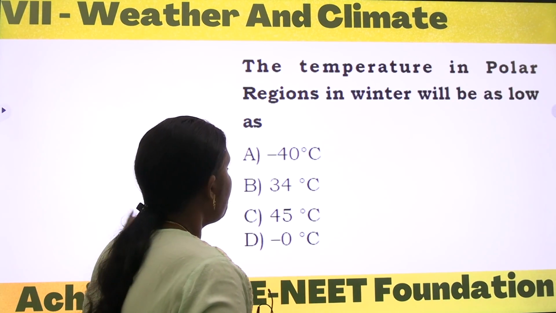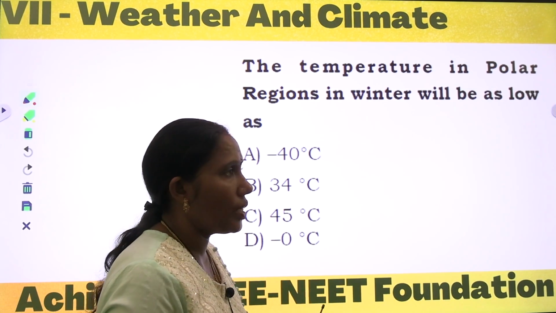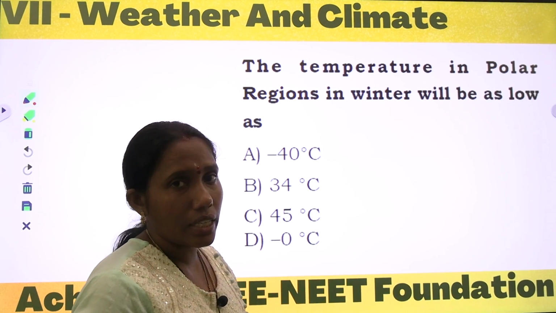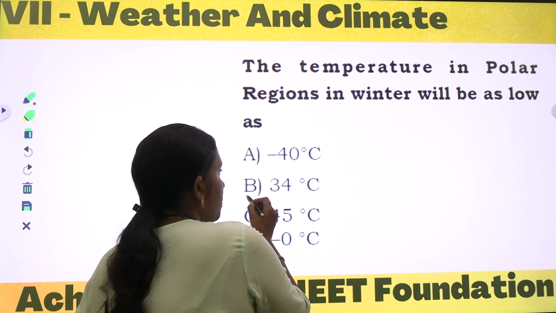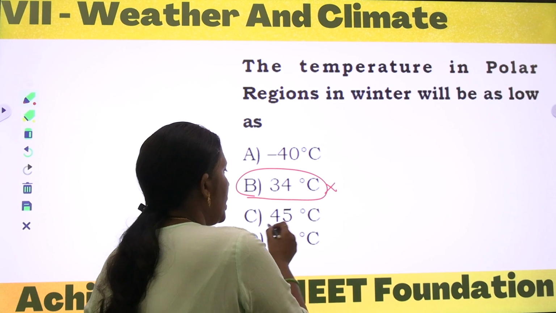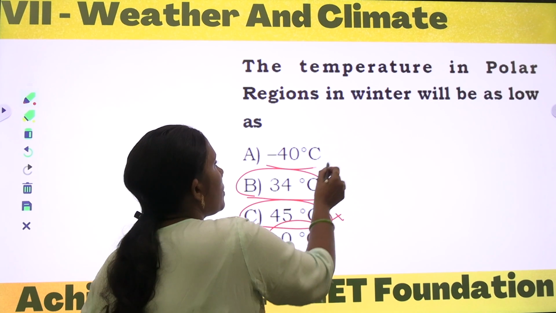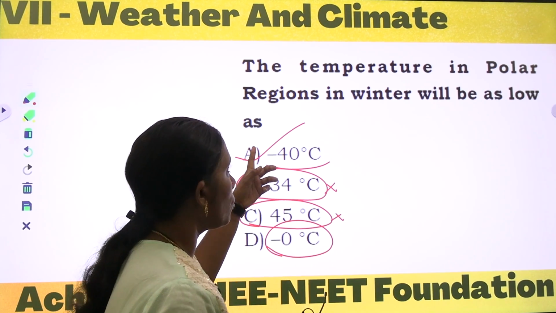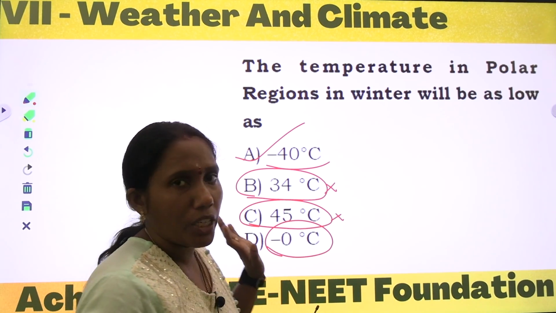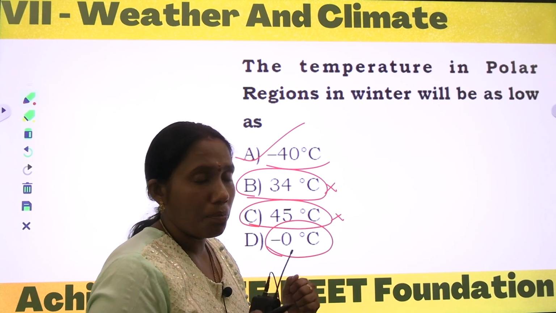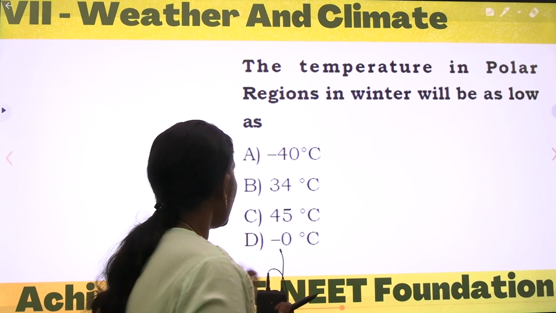The temperature in polar regions will be as low as, as we just discussed, minus 37 degrees. The temperature records are set in negatives. Here option B is 34 degrees Celsius. No, it is hot. 45 degrees Celsius is even more hot. Not even minus 0 degrees Celsius. It is minus 40 degrees Celsius. So I will go with option A, because in the polar regions the temperature will be recorded in negatives, that too minus 37 degrees Celsius or below. Okay, come to the next question.